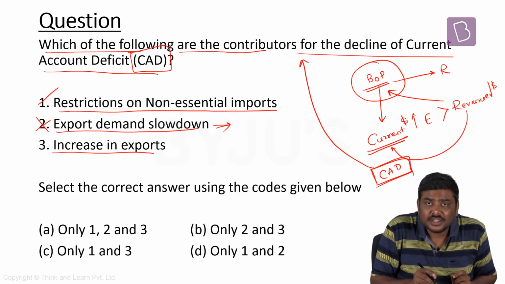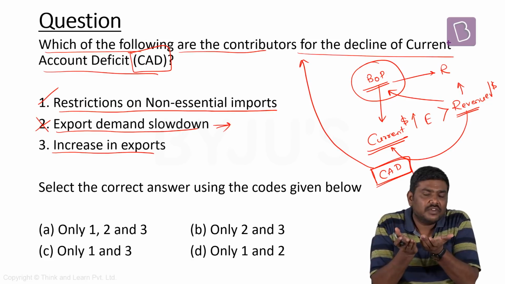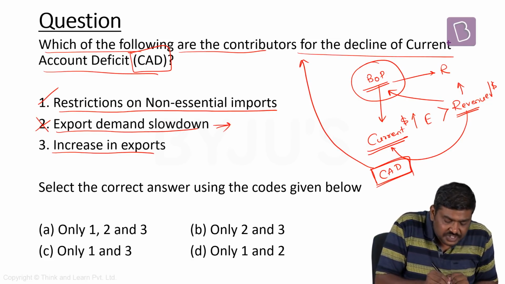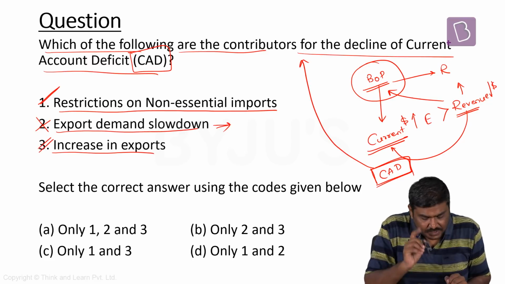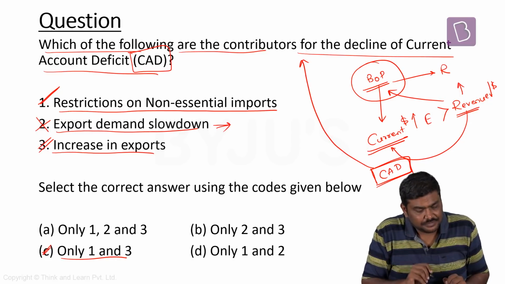Third one, increase in exports. Whenever you increase the exports, the revenue side of the current account will increase. And when the revenue side increases, the current account deficit is expected to come down. So first point is correct. Third point is correct. Right option will be option C, only 1 and 3.